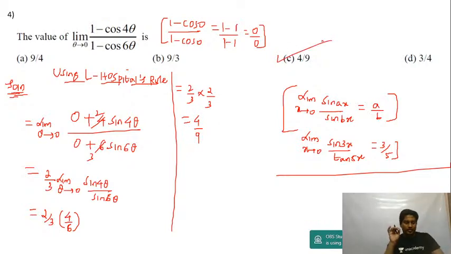Alright, so whenever you get 0 by 0 or infinity by infinity form, just differentiate the numerator and denominator separately. That's called L'Hopital's rule. Okay, let's move to the next question, guys.